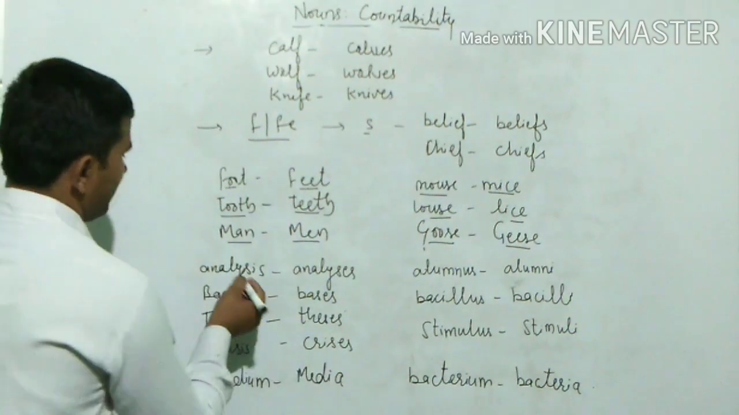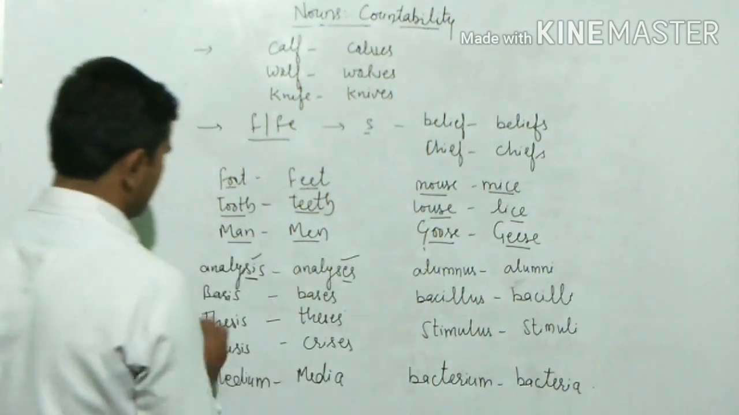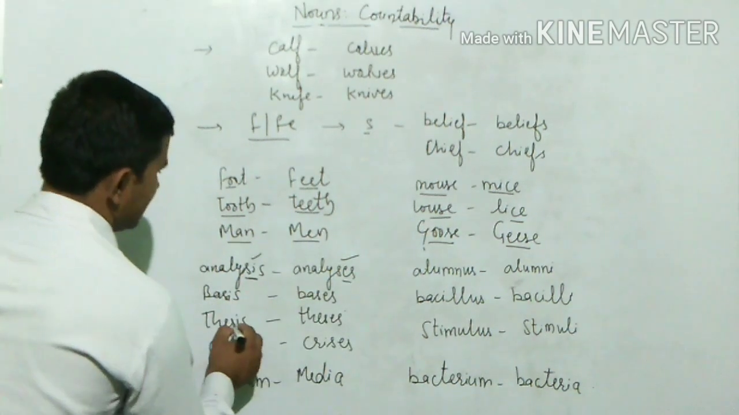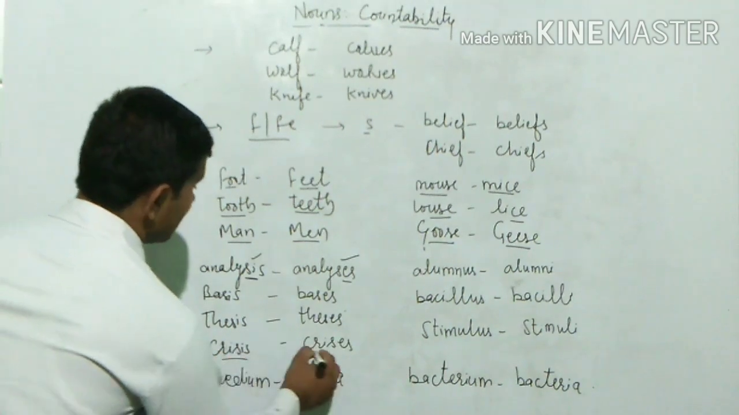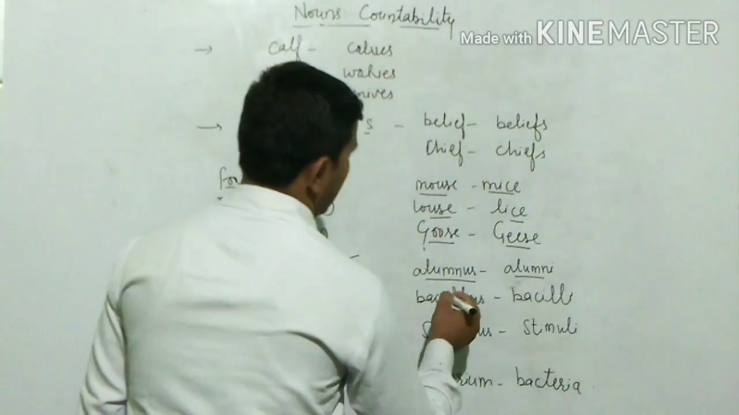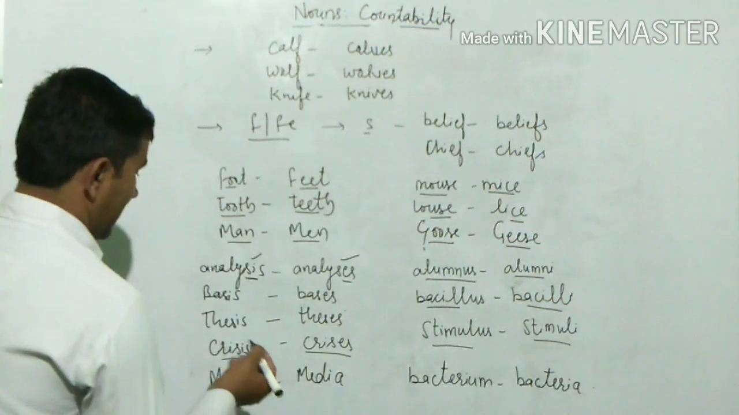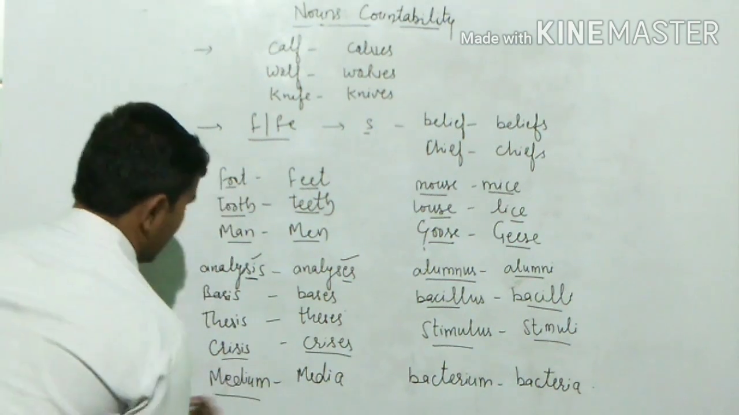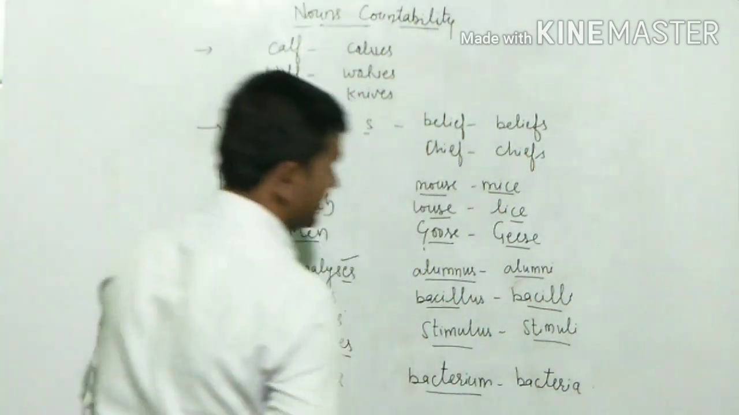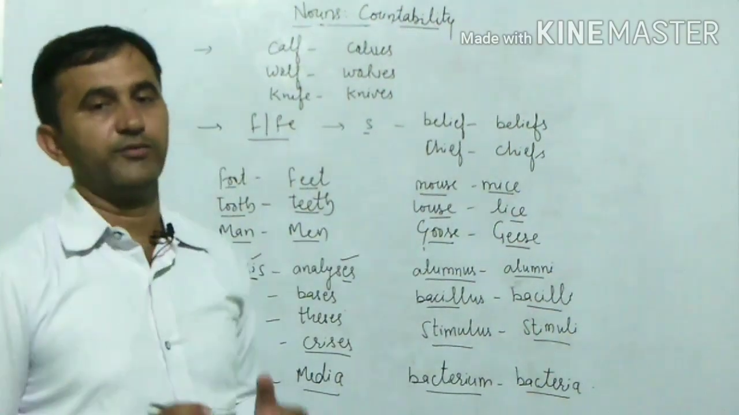Then there are rules. If you find is, it is replaced by es. Analysis, analyses. Basis, bases. Thesis, theses. Crisis, crises. Then alumnus, alumni. Bacillus, bacilli. Stimulus, stimuli. And look, medium is singular and media is the plural form. In the same way, bacterium is a singular noun and bacteria is a plural noun. So we need to keep all of them in mind.